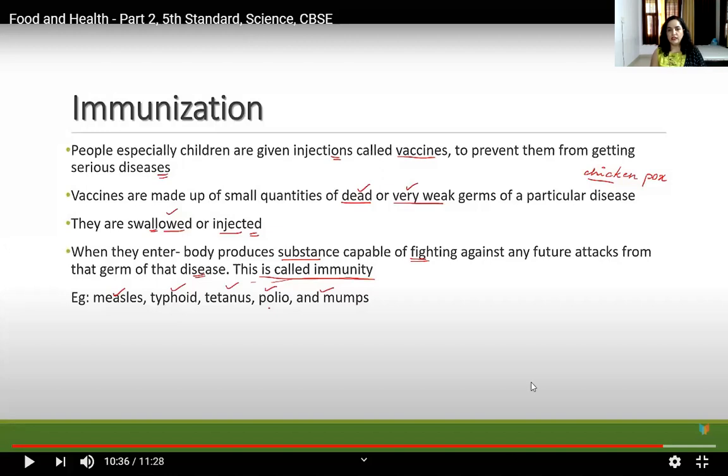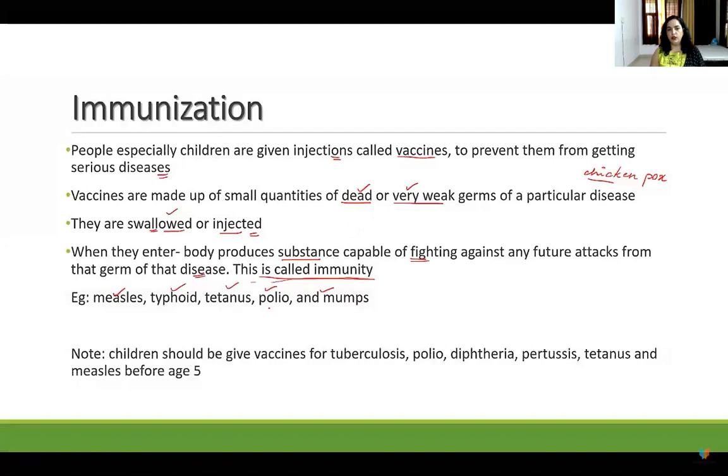Now we have vaccines such as for measles, typhoid, tetanus, polio, and mumps. Children should be given vaccines for tuberculosis, polio, diphtheria, pertussis, tetanus, and measles. Up to the age of 5, they are given the smaller ones.